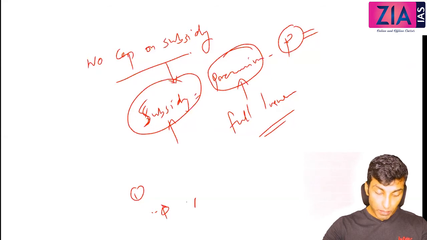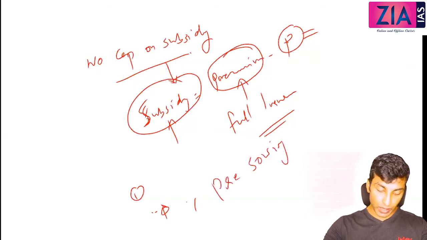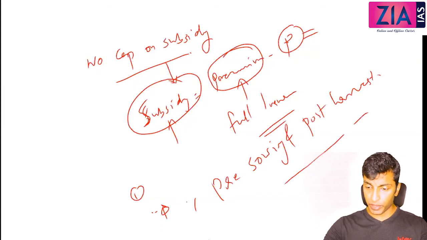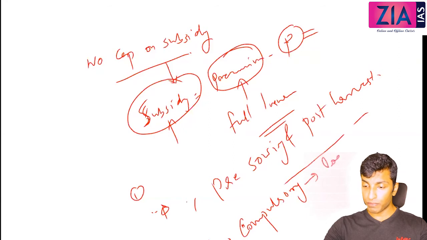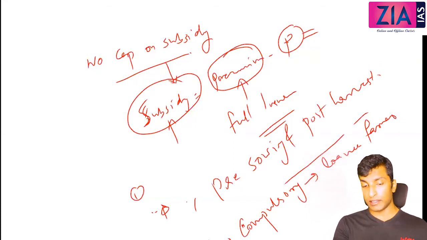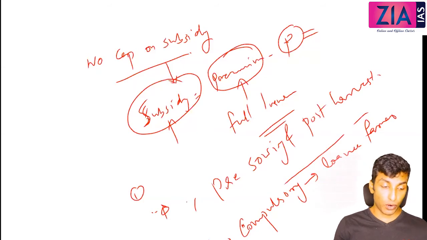Okay, pre-sowing risk. So here, pre-sowing and post-harvest. Next again is very important. The scheme is compulsory for the loanee farmer. So if you have taken a loan, an agricultural loan, then you have to take this insurance. This is made compulsory for the loanee farmer.